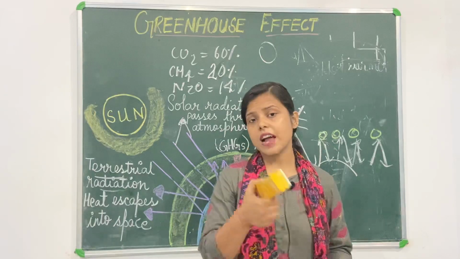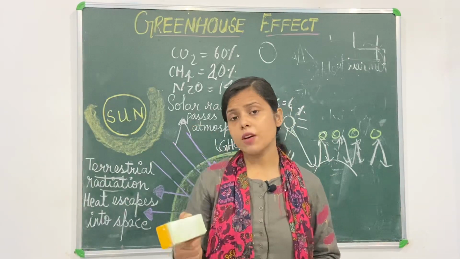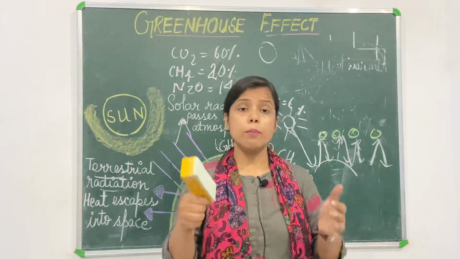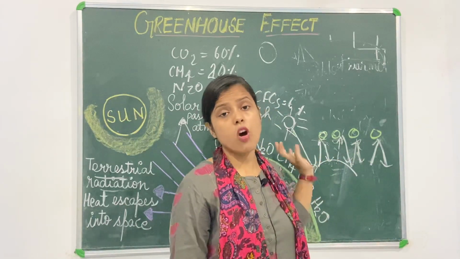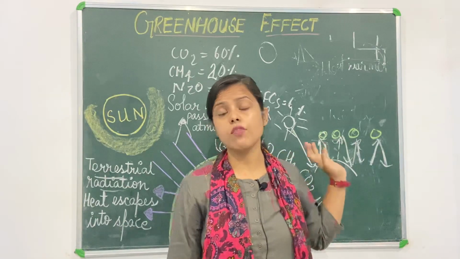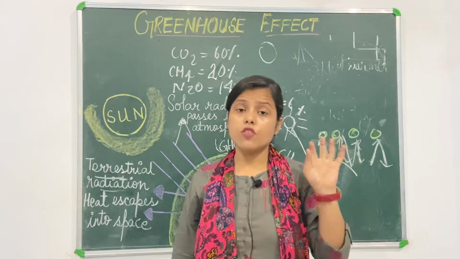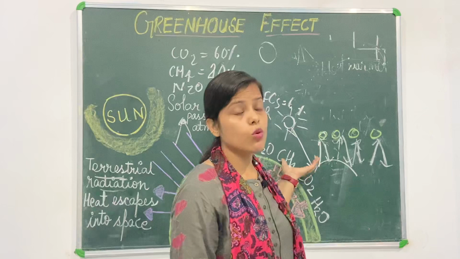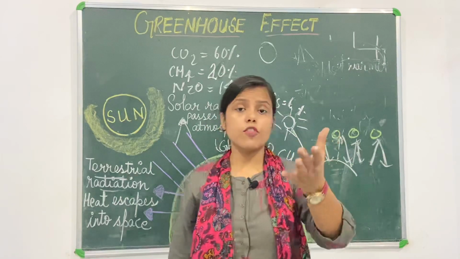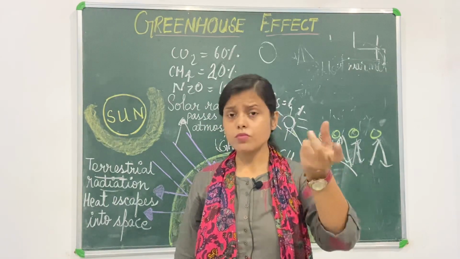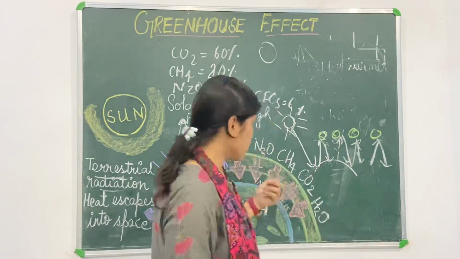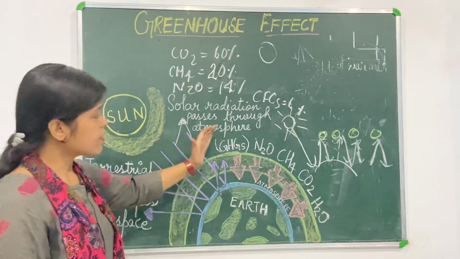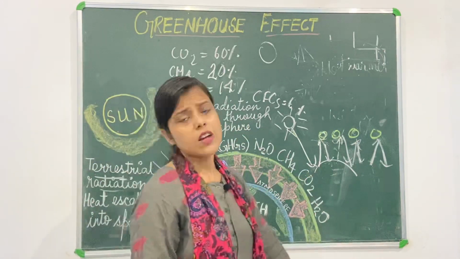And CFCs, chlorofluorocarbons, for which a ban is put, because this was also responsible for depletion of the ozone layer and was causing the temperature of the earth to go higher. It comes from refrigerators, aerosols, and so on. So these are the sources of these gases.